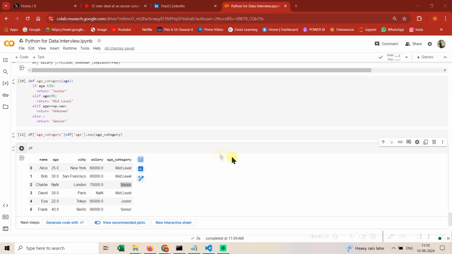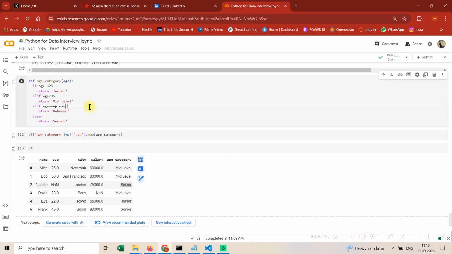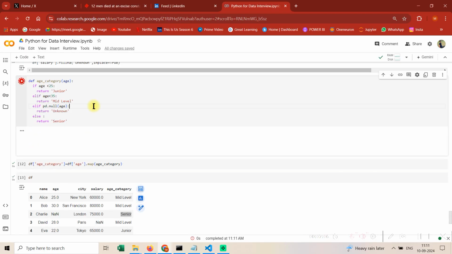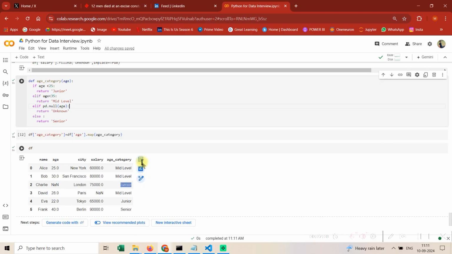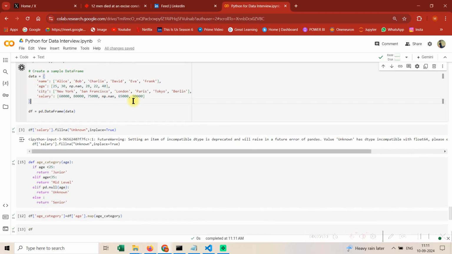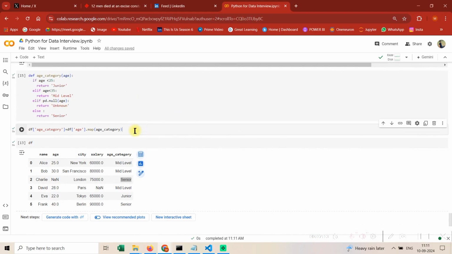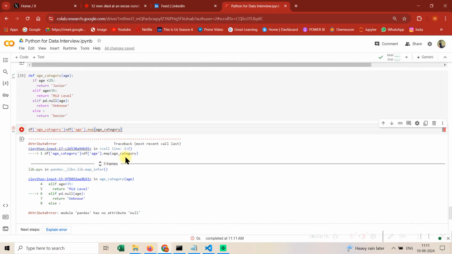Let's just see if age is there. pd dot null age is gonna work. Let's just try to see now. Pandas has no module, none.